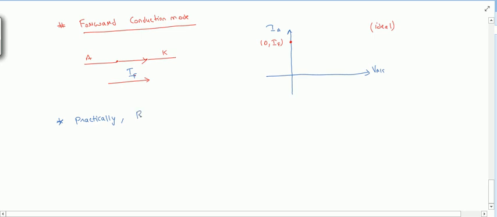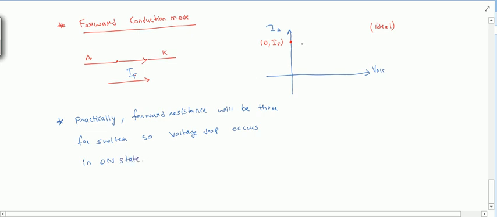So we can say practically forward resistance will be there for the switch, so voltage drop occurs in on state. So voltage drop is occurring, which means this point will not be on this ia axis, but somewhere here, right? Somewhere here in forward conduction.